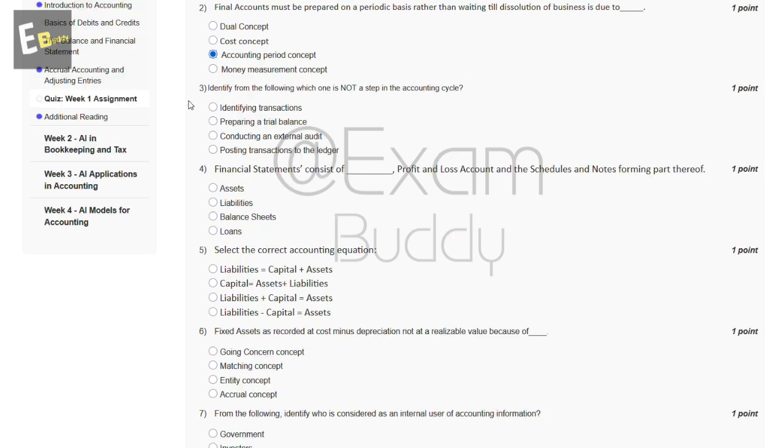Now the third question is: identify from the following which one is not a step in the accounting cycle. The options are: identifying transactions, preparing a trial balance, conducting an external audit, posting transactions to the ledger. So the answer to our third question is also C, conducting an external audit.